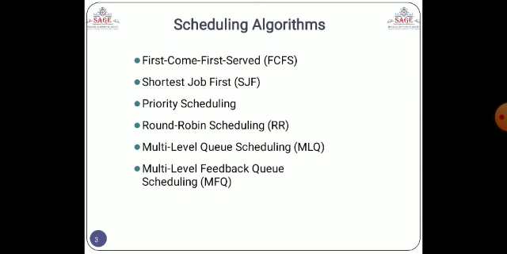There are a few commonly used scheduling algorithms: first come first serve, that is FCFS. Second one is shortest job first, SJF. Third one is priority scheduling. Fourth one is round robin scheduling. Fifth one is multi-level queue scheduling. And the last one is multi-level feedback queue scheduling algorithm, that is MFQ.